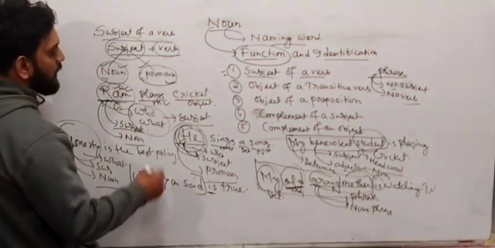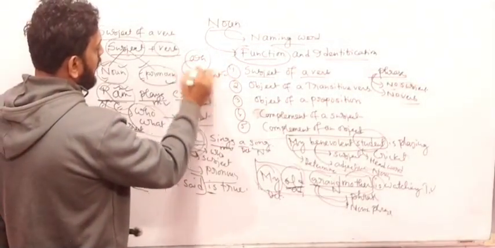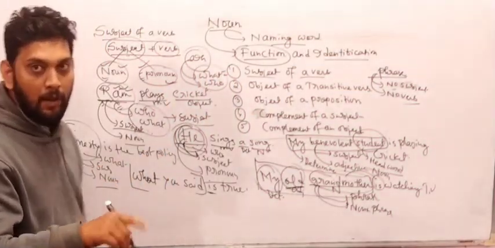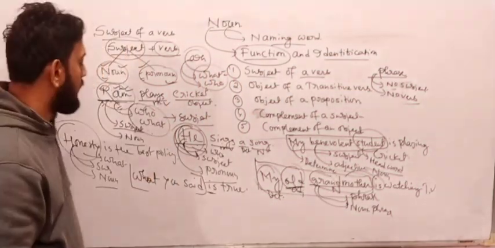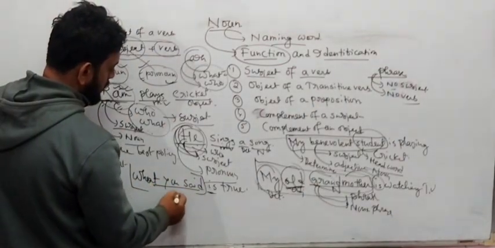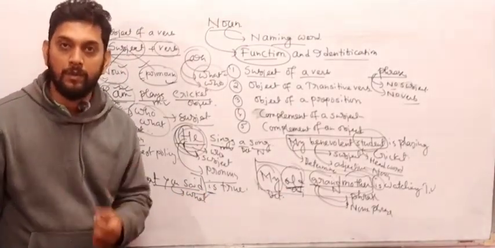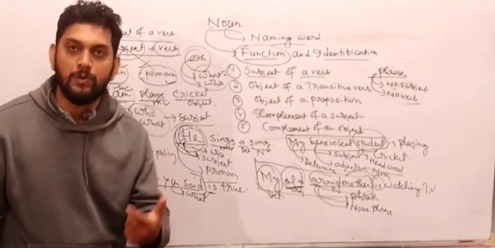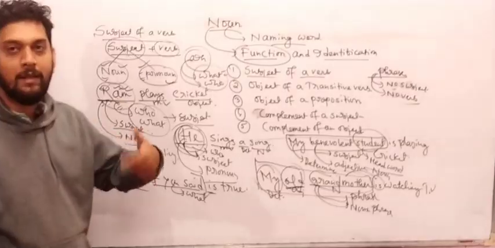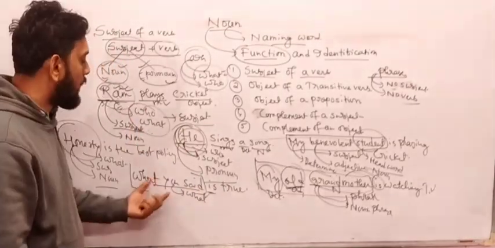Whenever we use the WH question words what and who, we always get what, my friend? Either a noun word, noun phrase, or noun clause. Here, what you said is true. So if I use the WH question word, what is true? If I ask you what is true, yeah, very good. Then you say "what you said." Something was said by someone else. Yes or no? Which one is true? So what you said is true.